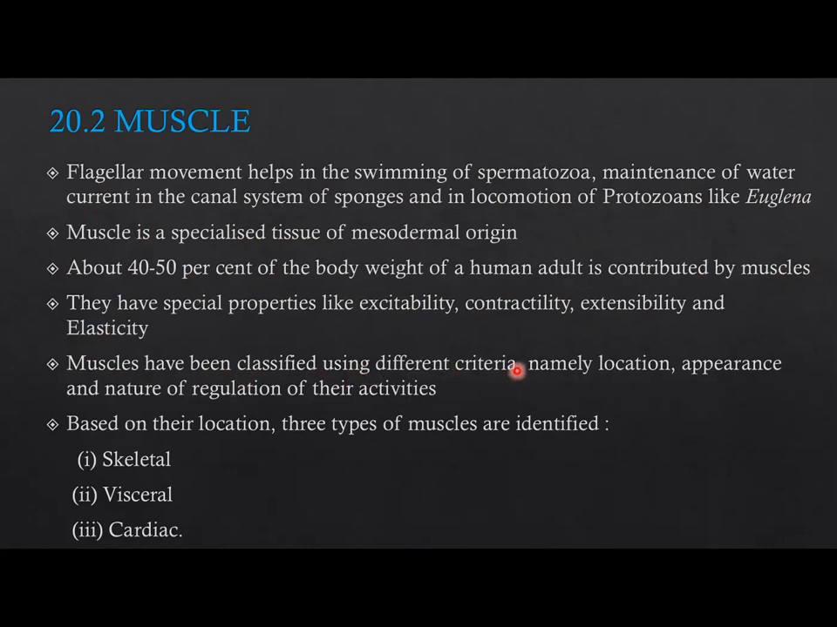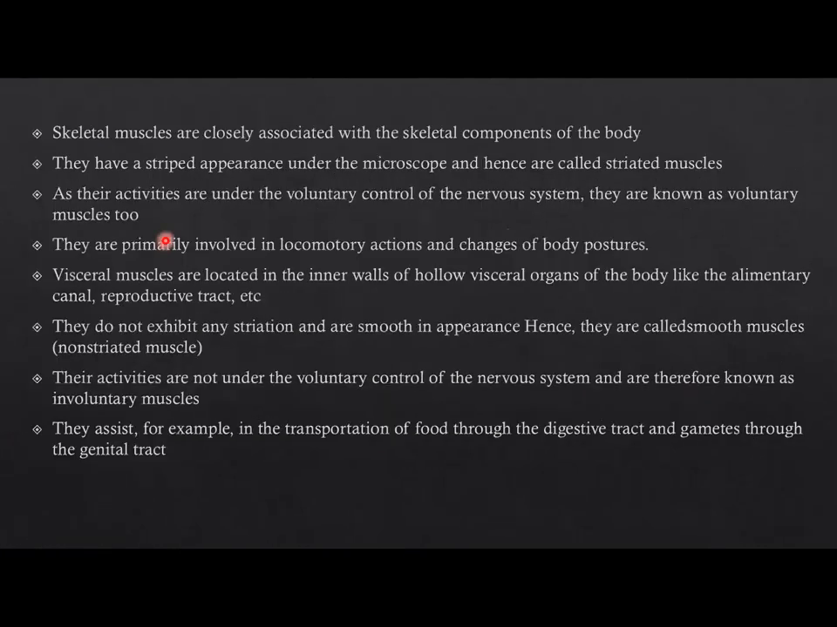Muscles have been classified using different criteria, namely location, appearance, and nature of regulation of their activities. Based on their location, three types of muscles are identified: skeletal, visceral, and cardiac muscles. Skeletal muscles are closely associated with the skeletal components of the body. They have a striped appearance under the microscope and hence are called striated muscles. As their activities are under the voluntary control of the nervous system, they are known as voluntary muscles too. They are primarily involved in locomotory actions and changes of body posture.